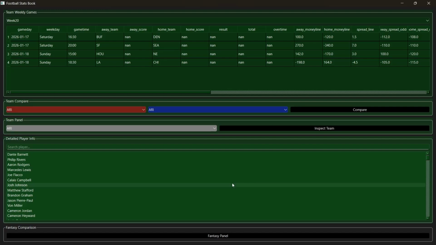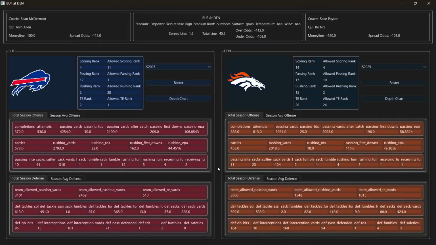But for now, I'm going to walk through these one by one. So let's get right into them. Starting out, we have Buffalo going to Denver, where Denver is favored on the money line with a spread of 1.5 and a total line of 45.5.